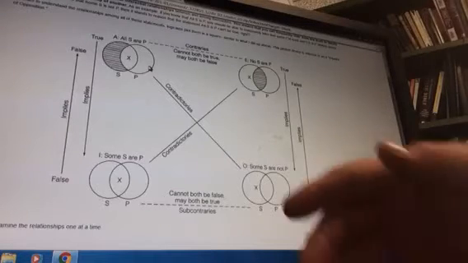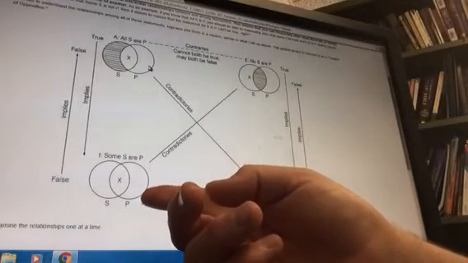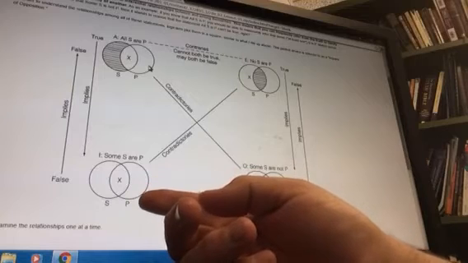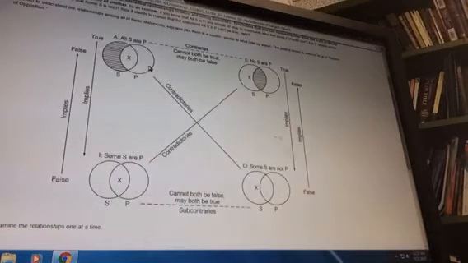And so the traditional method makes the assumption that there are some students of mine this summer and they are online students. But the problem is, and that's where you get to the modern square of opposition, the modern square of opposition says, well, that's not necessarily the case. Why is that not necessarily the case?